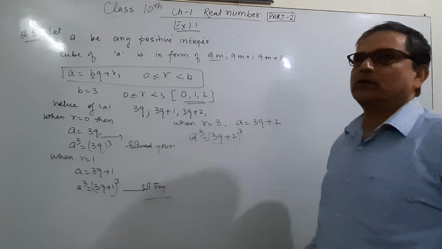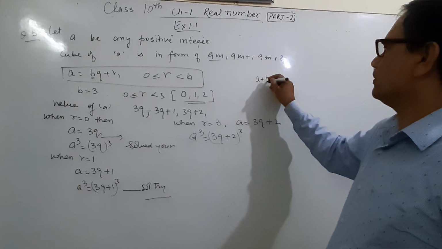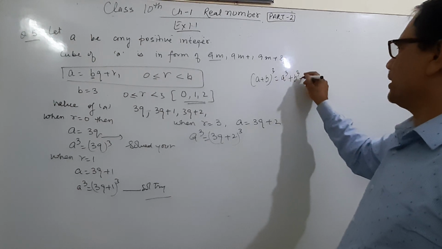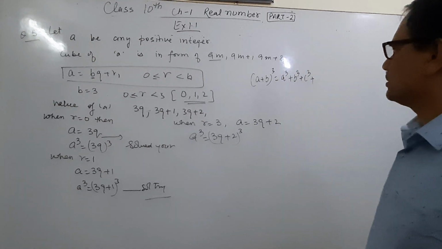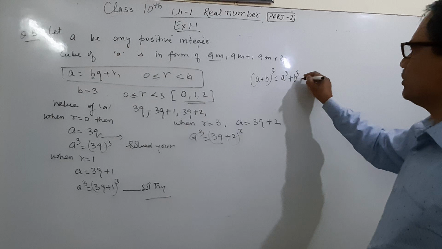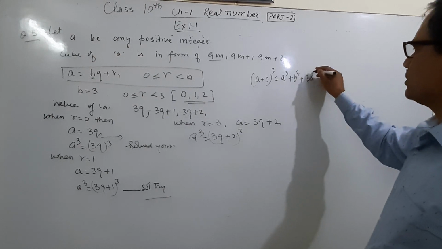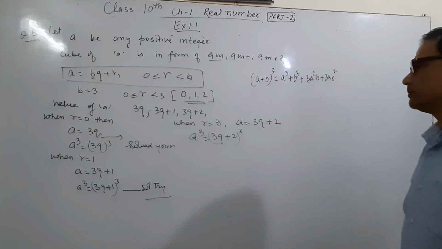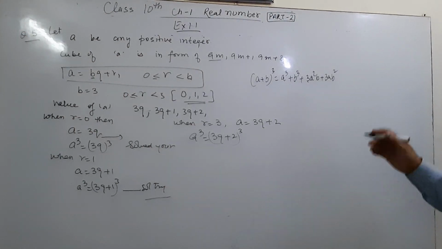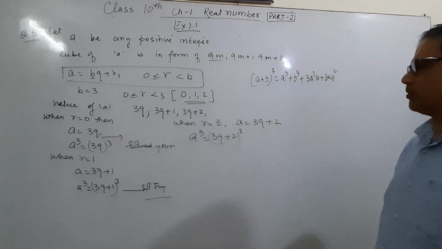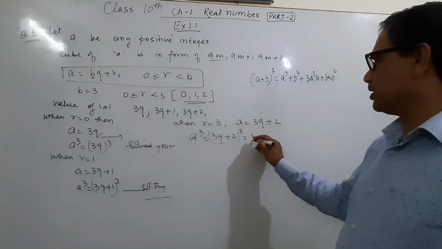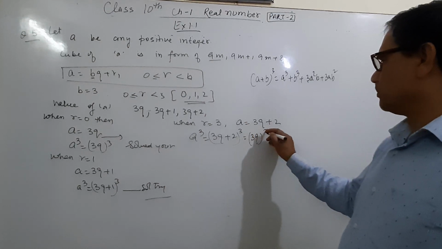Please. (a plus b) whole cube means a cube plus b cube plus 3a square b plus 3ab square. I think it is your formula.